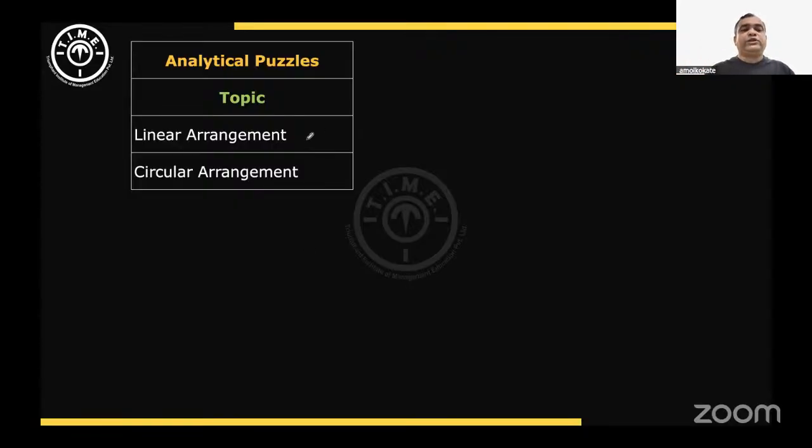However, there are questions based on linear arrangement. However, there are questions based on circular arrangements also. But these all questions were single questions. As far as the students reported, something around 7 questions were of linear arrangement, of single question, and there was one question of linear arrangement circle, total 7 questions, and one question where 2 questions were asked on that data. So like that, there were around 9 questions on analytical puzzles, but all were individual questions. There were no set based questions.